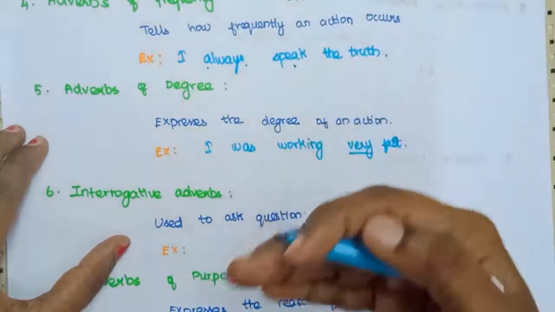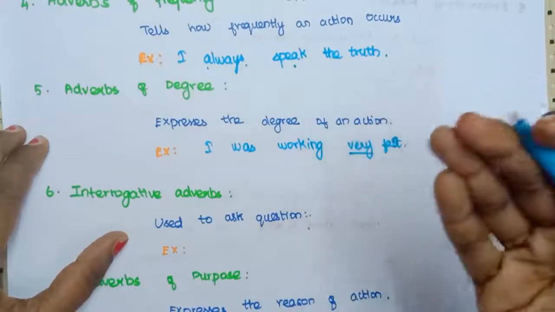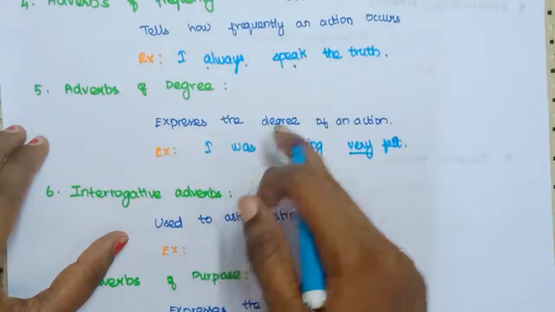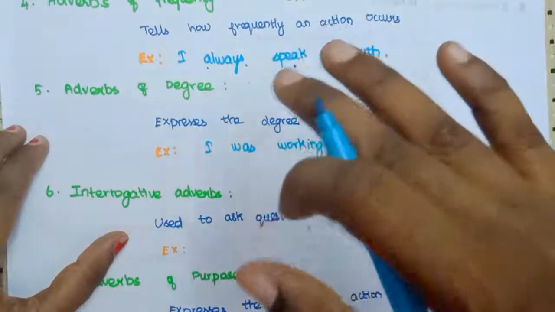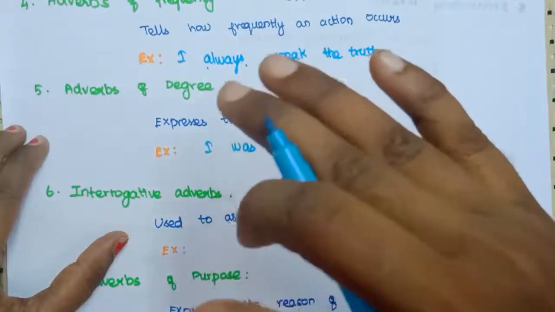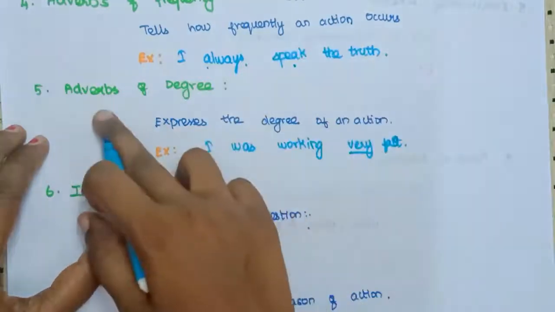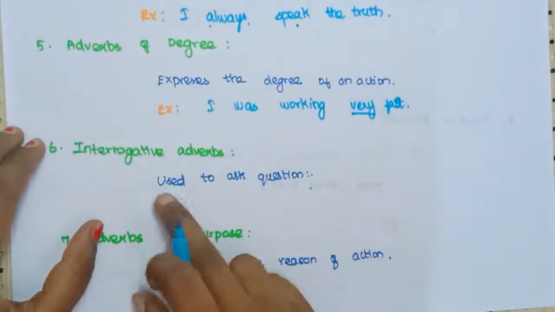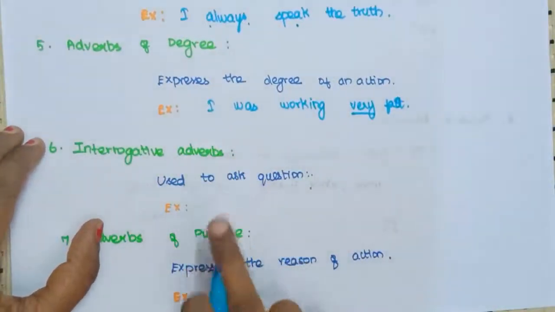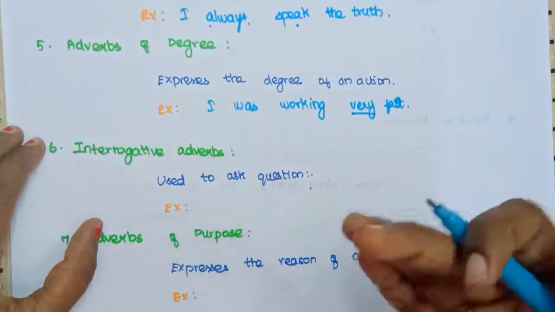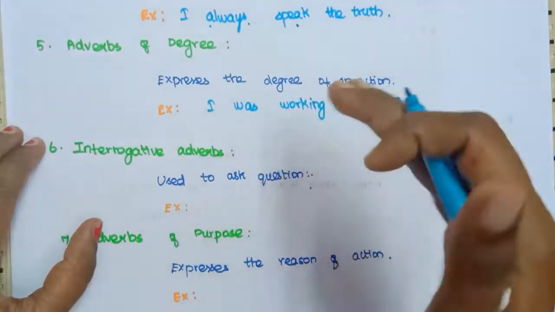So I was working very fast. It describes the verb here, and also describes the state in which I'm working, or how I'm working. So that is called adverbs of degree. And the sixth type is interrogative adverbs. Interrogation in the sense of asking questions, right? So these adverbs are also used to ask questions.